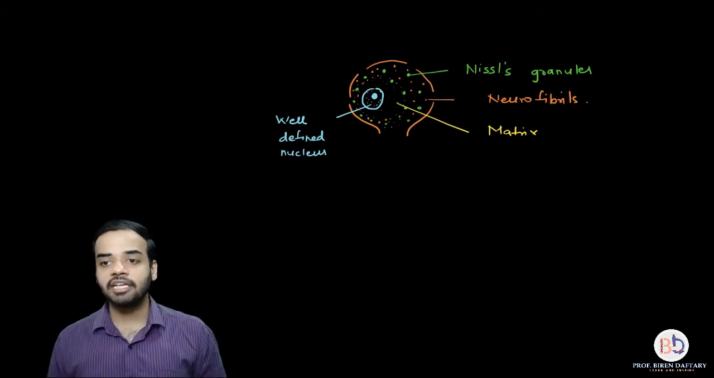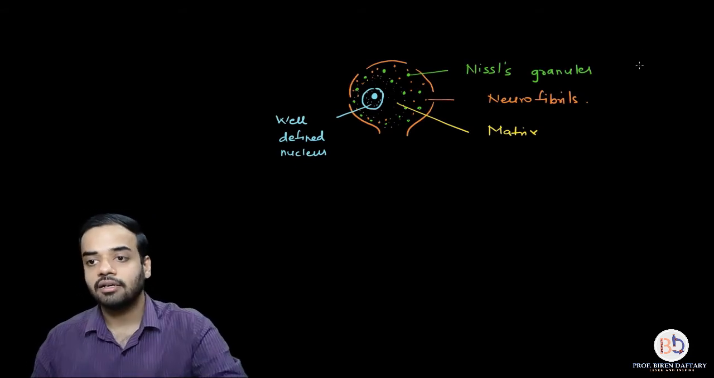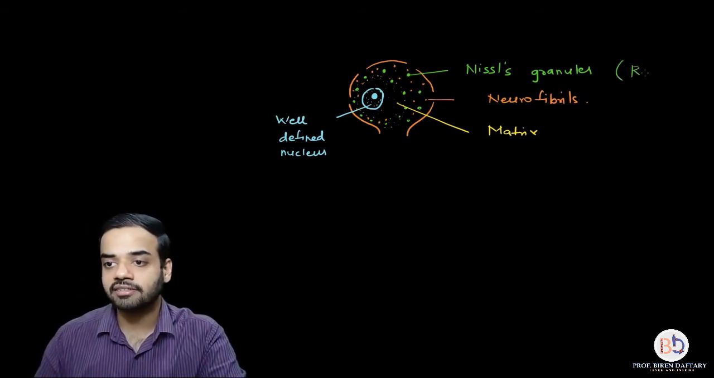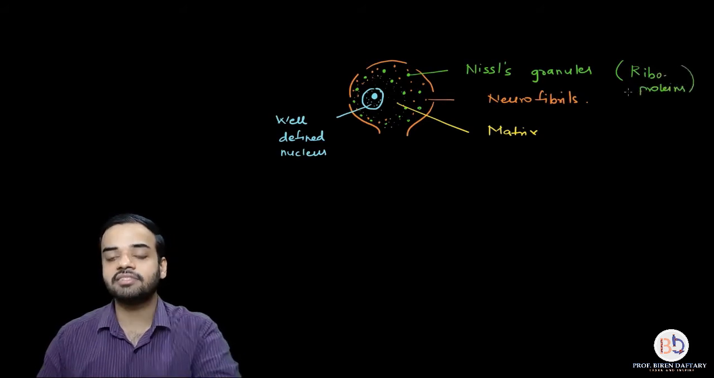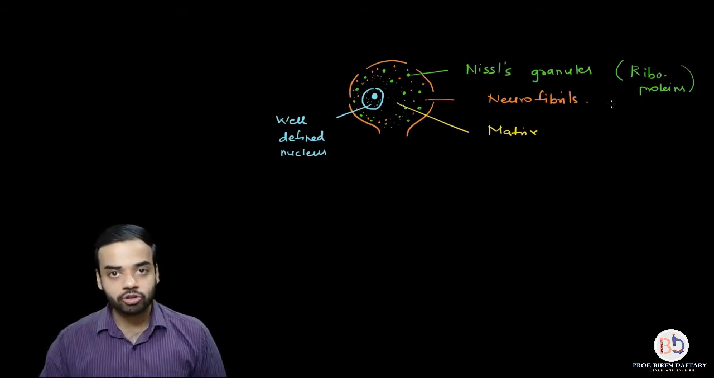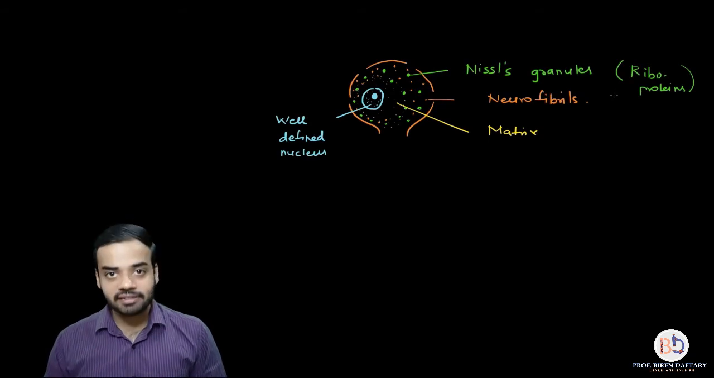Chemically, if you see, the Nissel's granules, I will write it down over here, are riboproteins. Riboproteins are structures which have a pentose or ribose sugar along with proteins attached to it. That is the structure of Nissel's granules. So I hope this part of the cyton is clear, and the functions of both Nissel's granules and neurofibrils are clear.